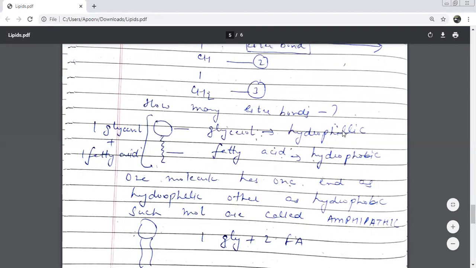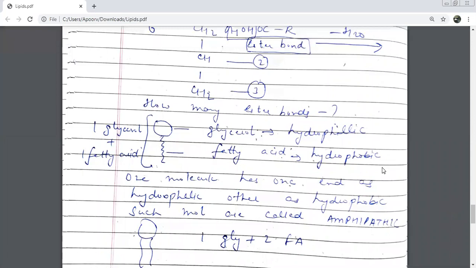Remember, glycerol is hydrophilic in nature and fatty acid is hydrophobic in nature. So one molecule has one end as hydrophilic and the other end as hydrophobic. Such molecules are called amphipathic molecules. This is a new word for you, amphipathic. Amphi means both. You've done this earlier also, amphibians.